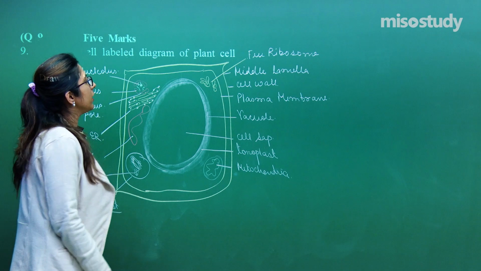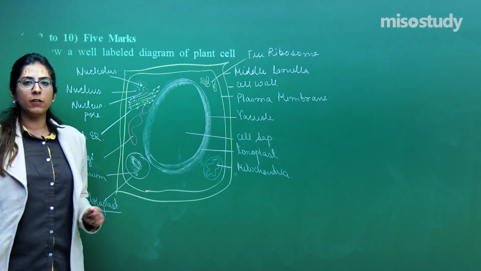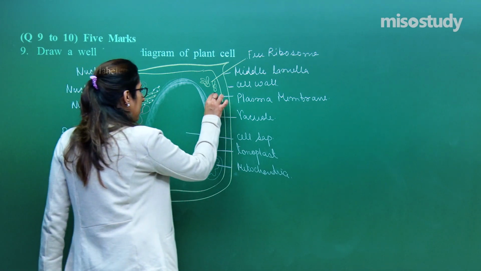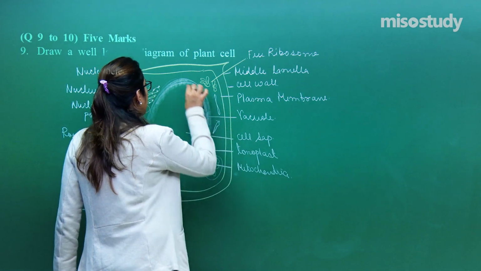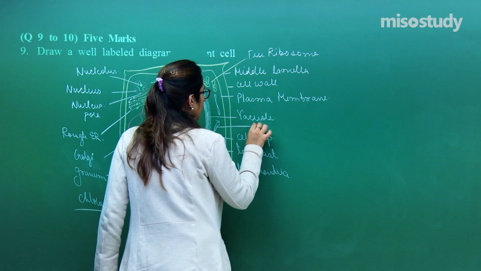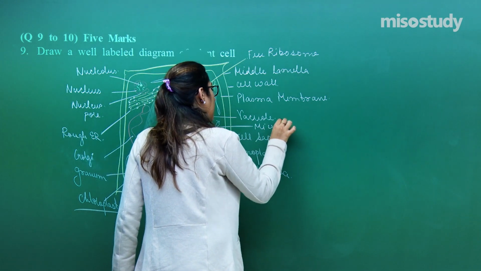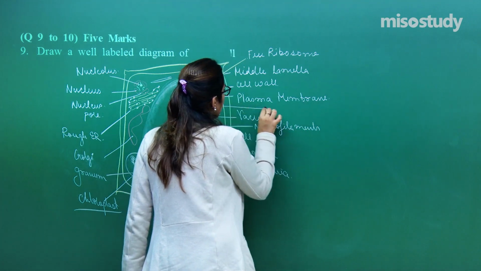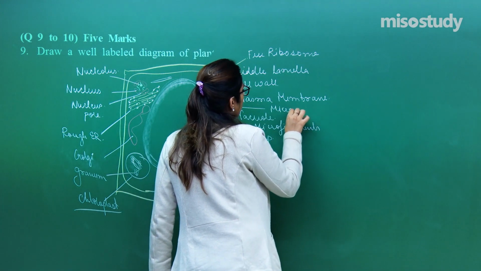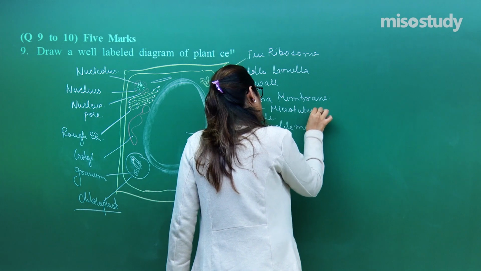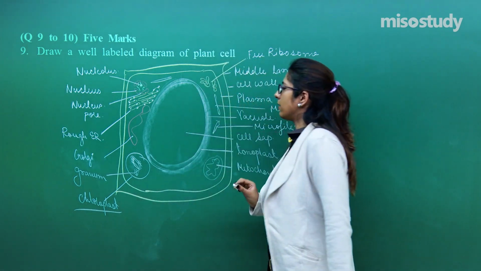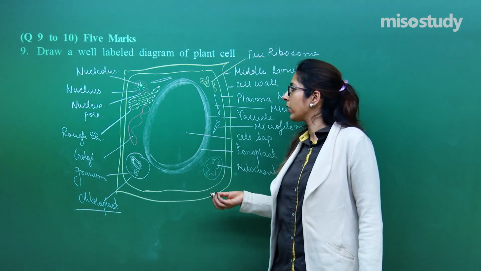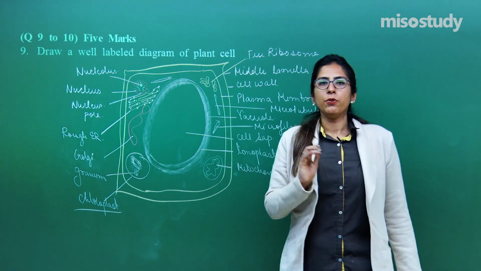Along with that, so many other structures are also present. And how can we forget the cell shape, which is maintained by a large number of microfilaments and microtubules? Microfilaments, and how can we forget the microtubules, right? This is what you have to draw. Along with the cytoplasm, you can also label. So this is how you have to draw.